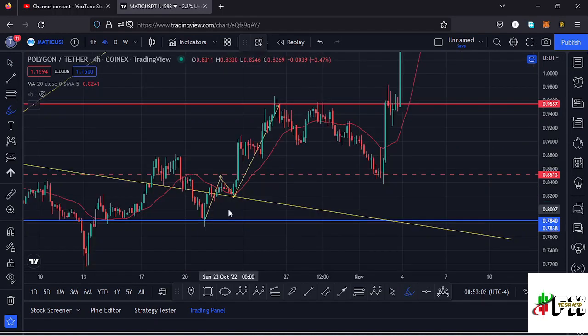After seeing the breakout out of that channel that we have seen down here, we saw the formation of another chart pattern, which is a double top.